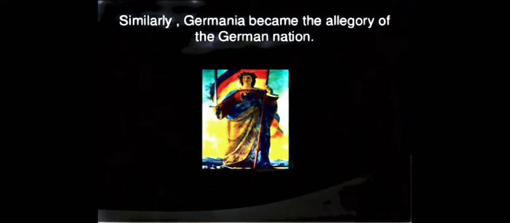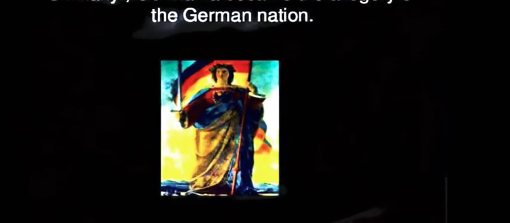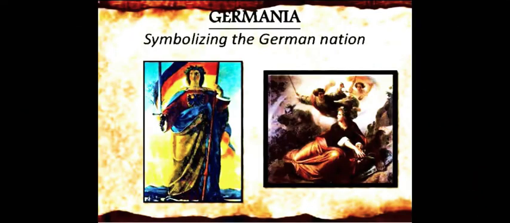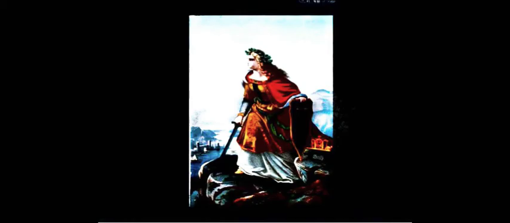German artists also made many symbols and allegories to develop the feeling of nationalism. Here you can see Germania symbolizing the German nation, guarding the Rhine River.